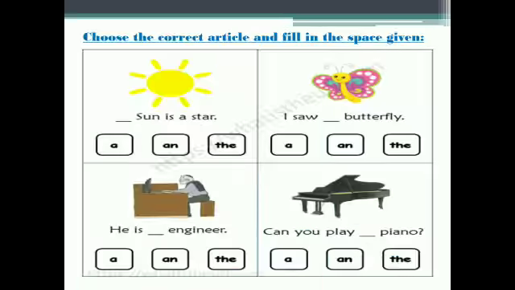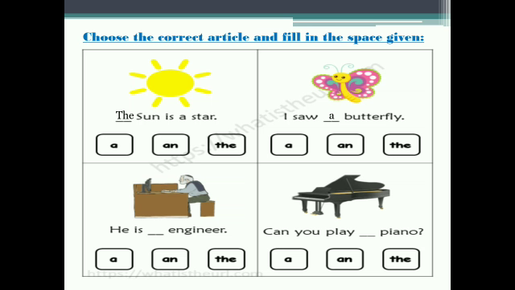Now here you can see there is a very small quick exercise we will do. Dash sun is the star. So sun, is it plural or singular? We can find it out. And the most important thing is the sun is a specific noun, so we will use the with it. Article the will be used here. Next, I saw dash butterfly. There is only one butterfly, it is singular. So we will use a with it, because butterfly is not specific.